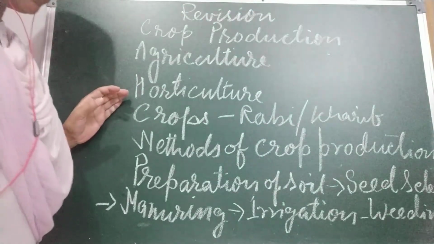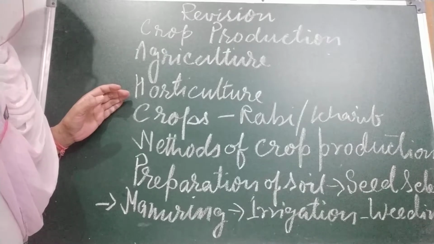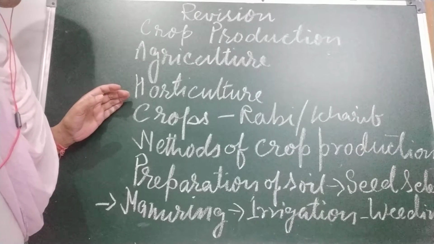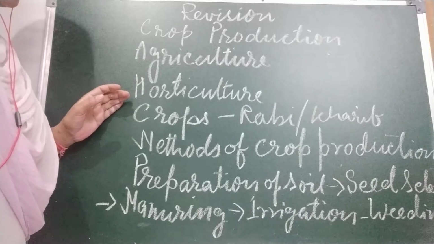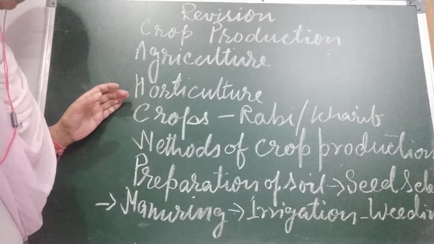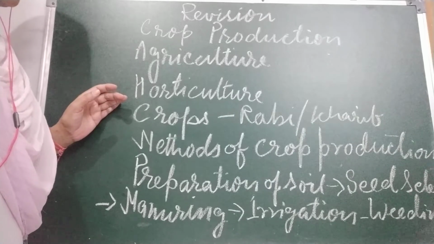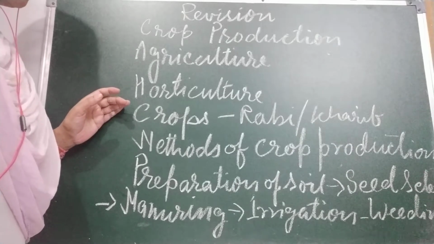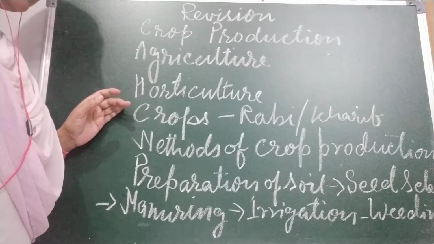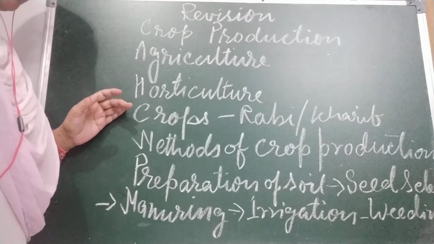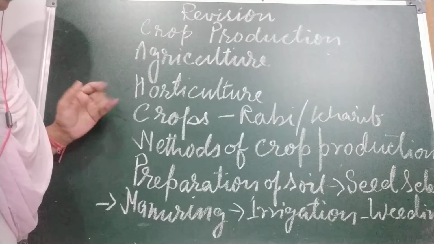What are Kharif crops? Kharif crops such as paddy require a lot of water. They are sown at the beginning of the southwest monsoon during June and July, and they are harvested after the monsoon in September, October. Now next is Rabi crop, such as wheat. Wheat is sown at the beginning of the winter season and harvested by March and April. Other Rabi crops are gram, pea, mustard, linseed, etc.